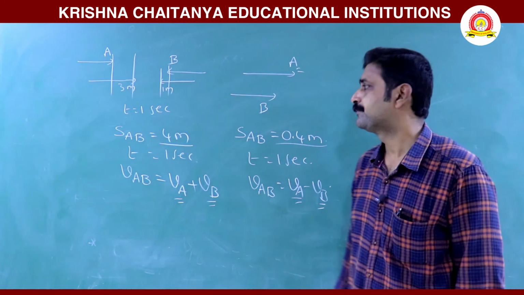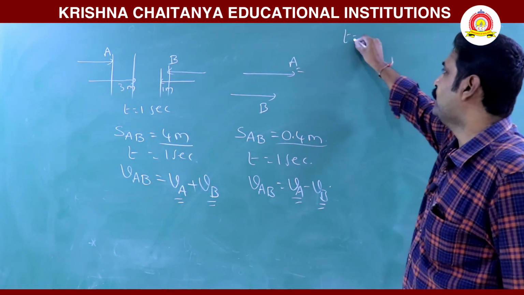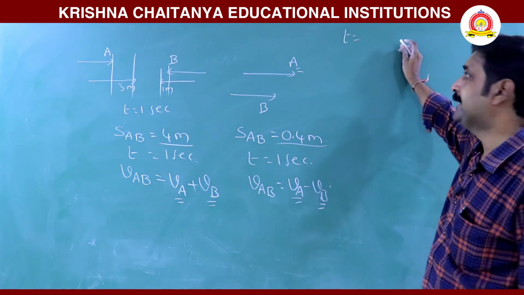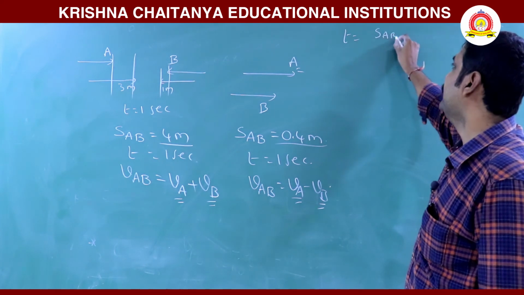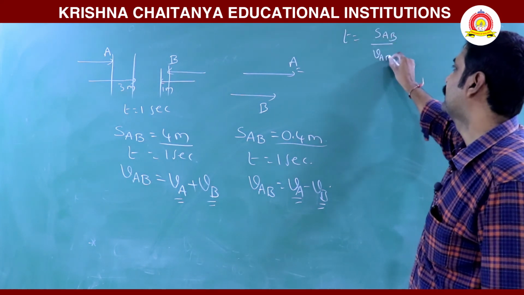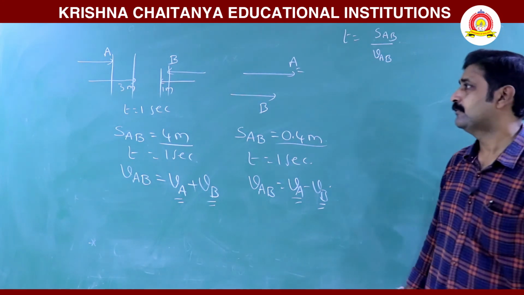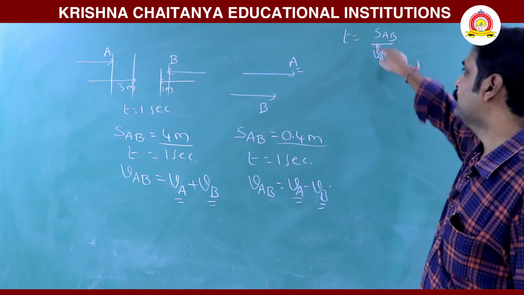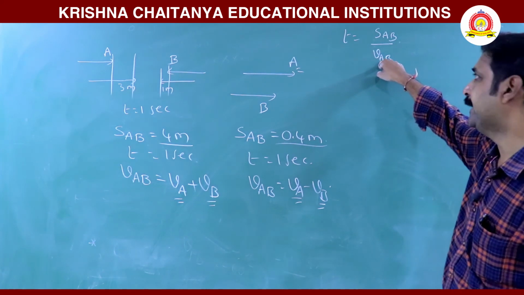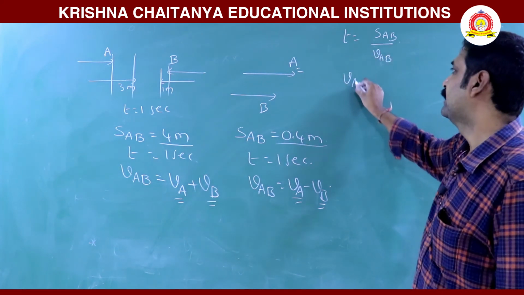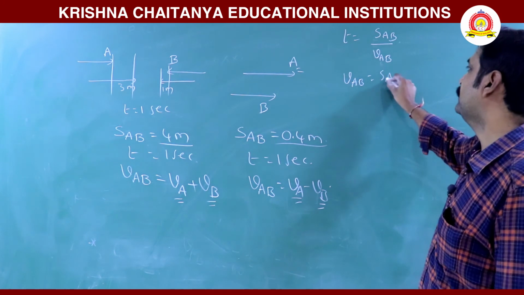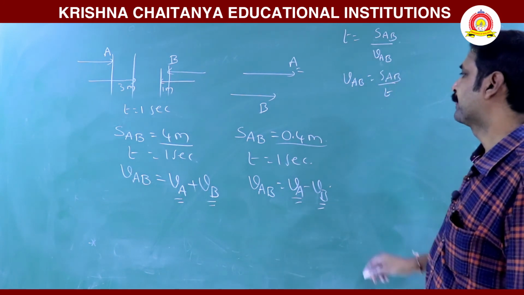Now, as we wrote, time is relative separation by relative velocity. When two bodies are compared with each other, the time taken is relative separation by relative velocity. Then here time is 1 second, so relative velocity is equal to relative separation by time.